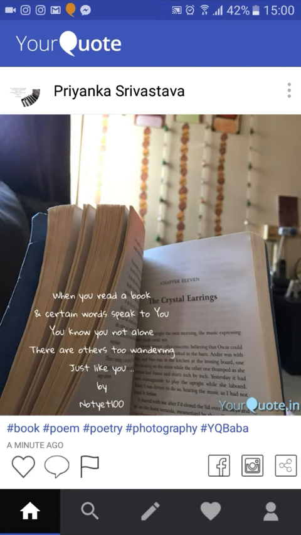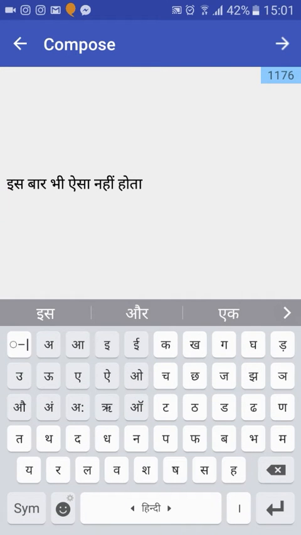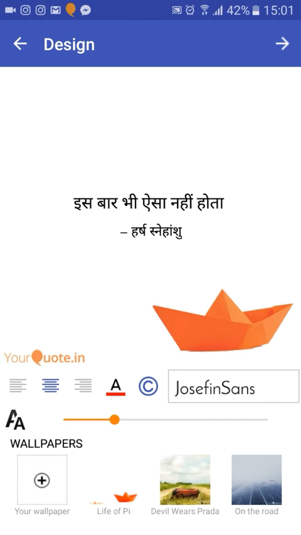So yeah, and you can use your own wallpaper. So much like this particular wallpaper is used by Priyanka, and this is her own wallpaper. Similarly, you can just open your gallery. There's an add your own wallpaper button on the left, which you can see. You can add your own wallpaper from here.